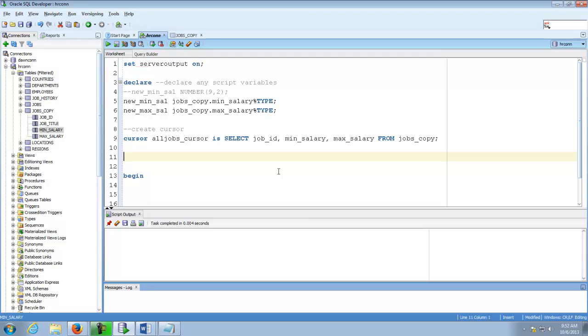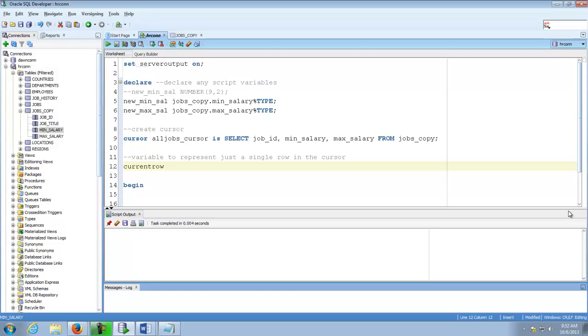So what I also need is a variable to represent just the current row in the cursor. Let me type that out. This will be a variable to represent just a single row in the cursor. I could call it single row or current row. How about current row? Let's call it current row. Again, just coming up with a name for my variable.